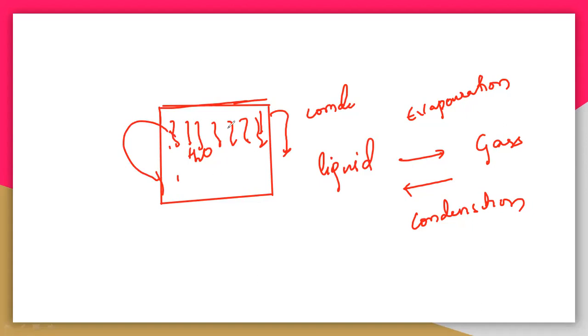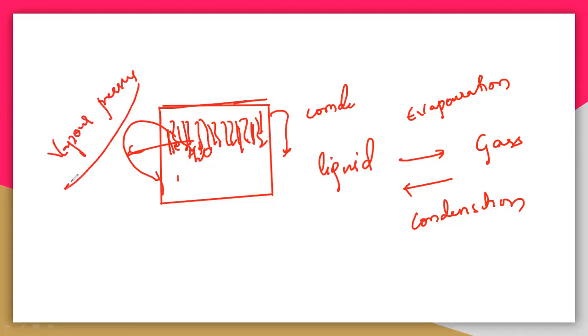The pressure obtained here with these vapors is called the vapor pressure. You must understand that vapor pressure exists only in a closed container. An open container will definitely not have any vapor pressure. Only the closed container will have the vapor pressure.